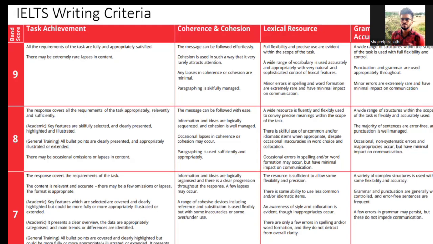And then you have lexical resource. Lexical resource basically means a variety of words, whether complex words or not, you have to use a variety. Don't just stick to one word. If it's one word, don't use it repeatedly. Make sure that you use synonyms. Like I said before, use various synonyms to show that you are aware of this language and you know it quite well. Then you have grammatical range. They look at how well you have used the various grammatical structures, for example, simple sentences and compound sentences. These are the things that examiners would look into.